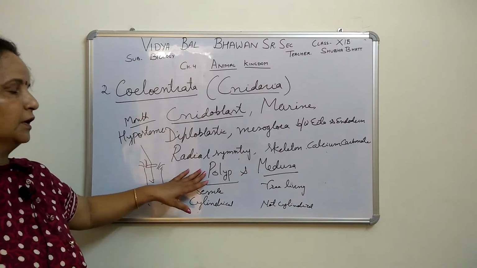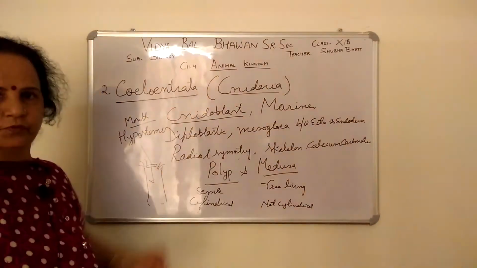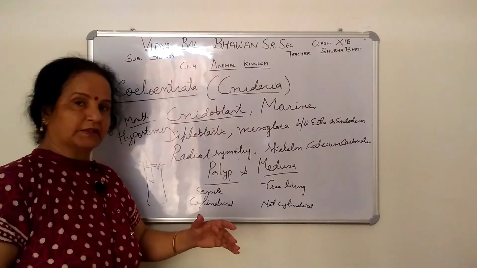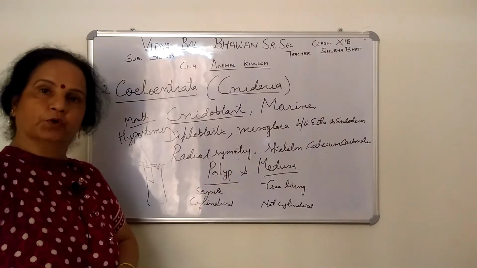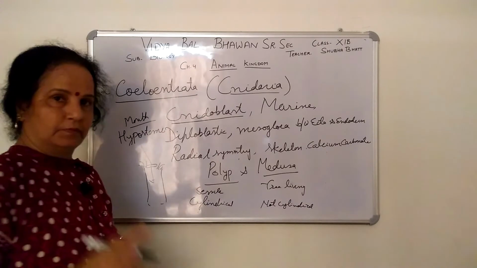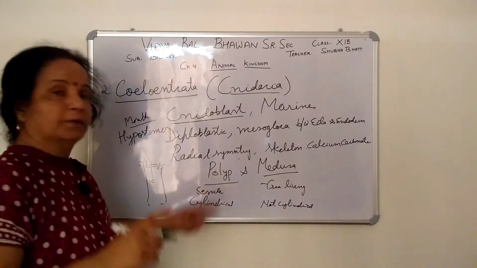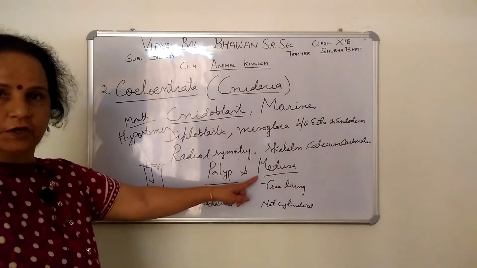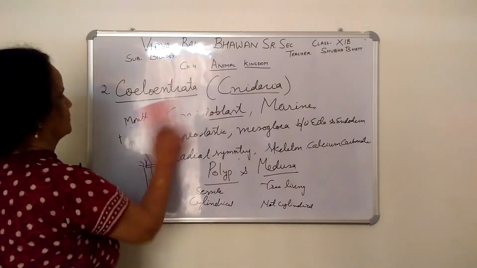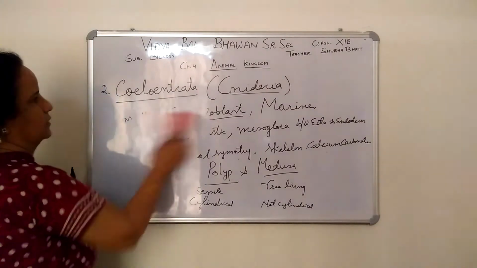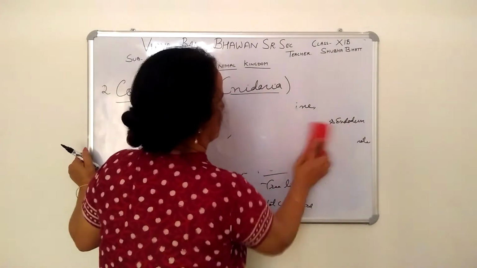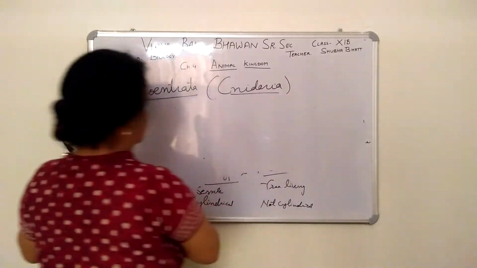Sometimes some organisms exhibit these two forms, polyp and medusa, both. So polyp, just see carefully, gives rise to medusa. From polyp we get medusa by asexual reproduction.